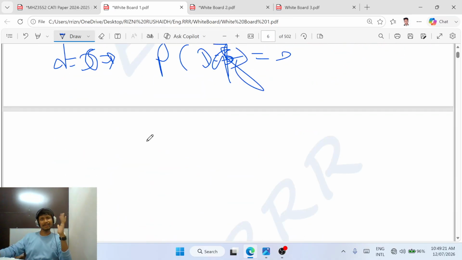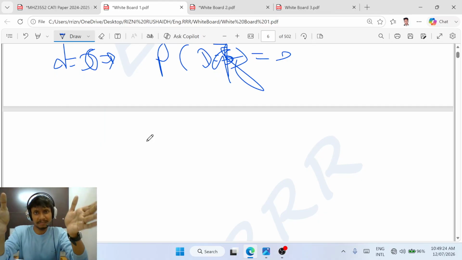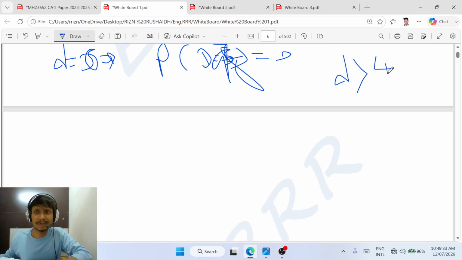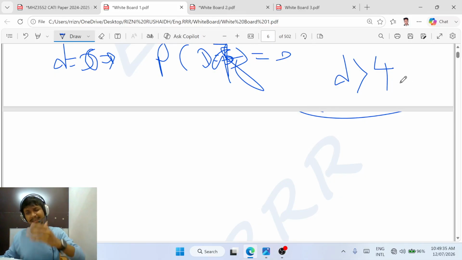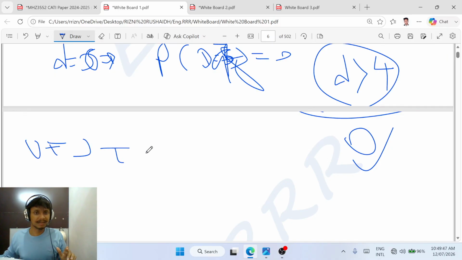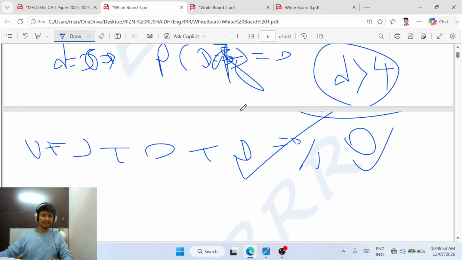Otherwise it is 0, and we don't need to consider it. If you sum 0 for 10 times, the result is 0. Therefore we don't need to care about D greater than 4. If D is equal to 5, 6, 7, 8, 9, 10, every probability is 0. If we sum 0 for 1000 times also, we will get the final answer 0, right? It's very simple.